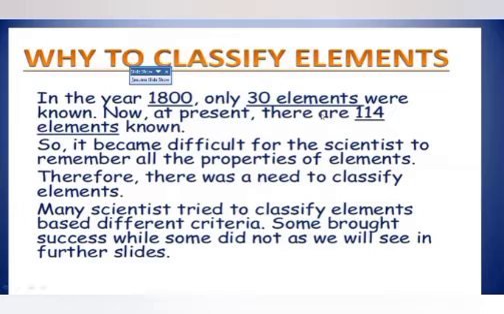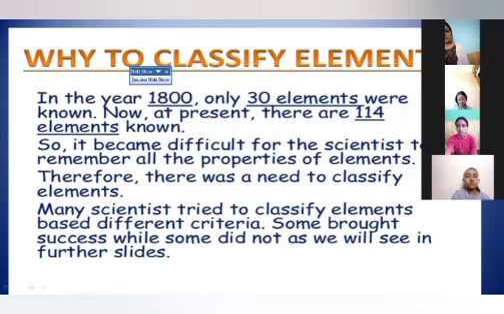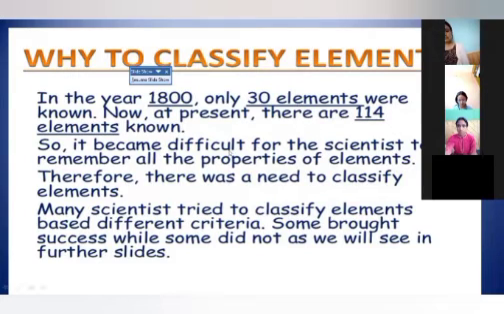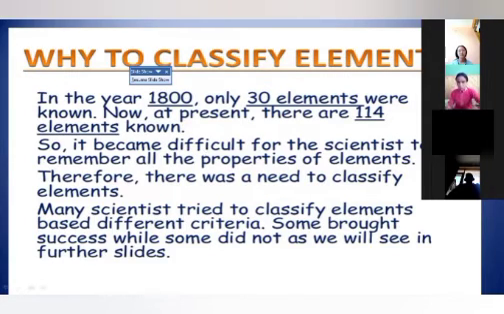Yes, sir. So in 1800, there were only 30 elements that were discovered, but now at present there are 114 elements. So it becomes difficult for the scientist to remember all the properties of elements. Therefore, there was a need to classify the elements so that the classification will help the scientist or the general public to understand the basic features of elements.